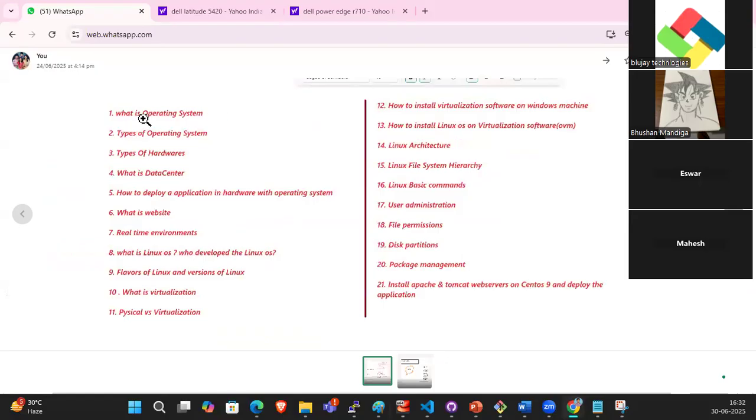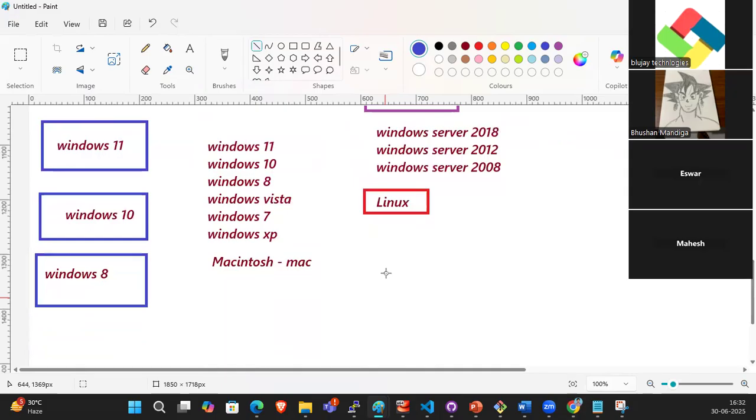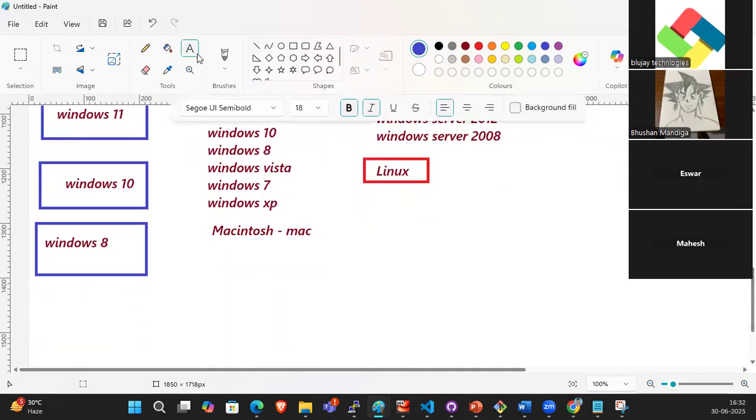So what is an operating system? There are two types of operating system: single user operating system and multi-user operating system. Types of hardwares. Linux. So what is a Linux OS? Who developed the Linux OS? This Linux OS is supported for the multi-user operating system.